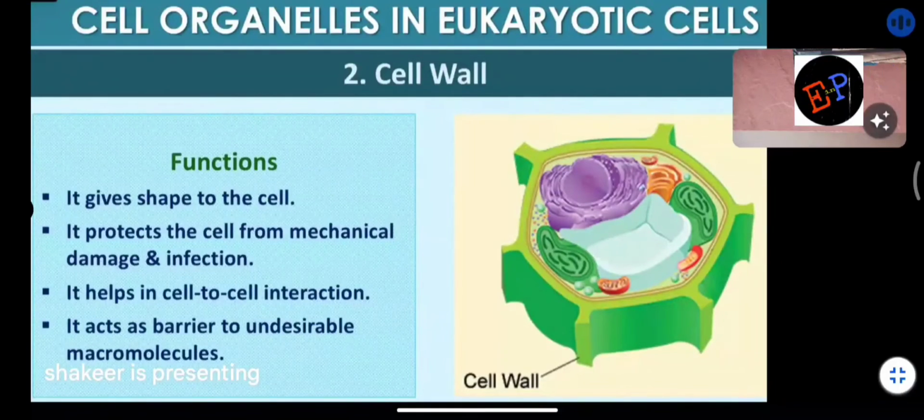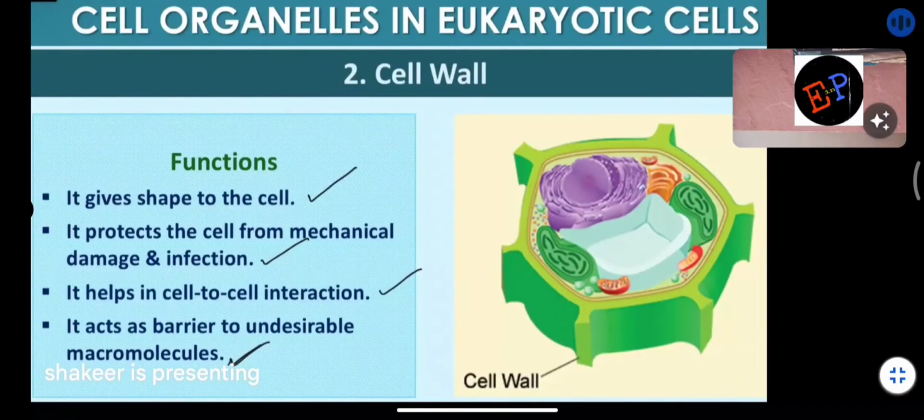It gives shape to the cell. It protects the cell from mechanical damage and infection. Cell to cell interaction, which means passing of information, and it acts as a barrier to undesirable molecules. So basically protection and cell interaction are the functions of the cell wall. Understood now? Next, the endomembrane system.